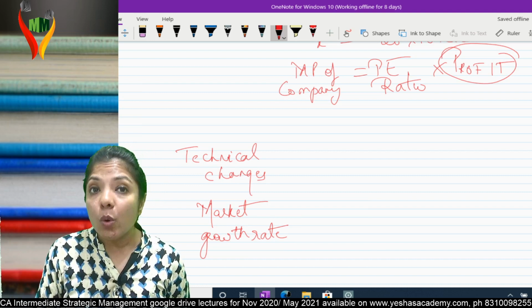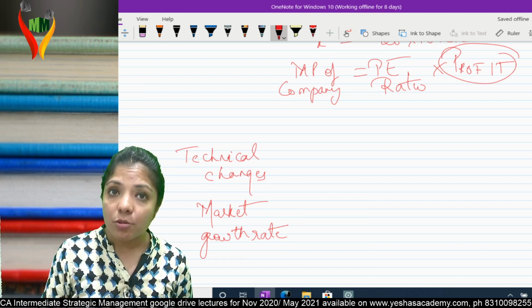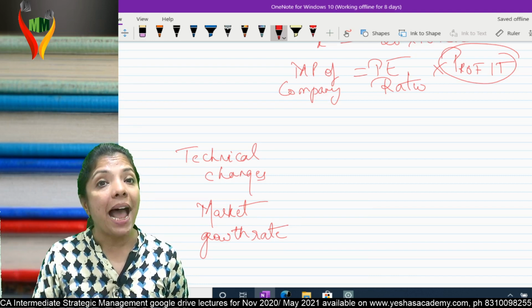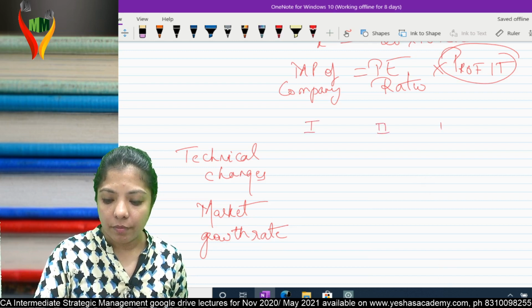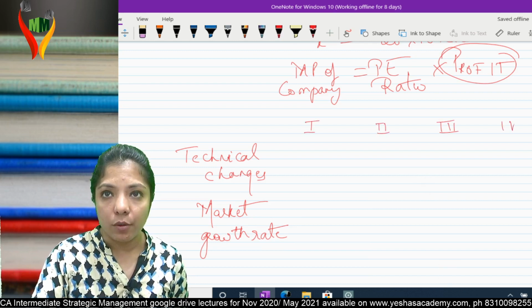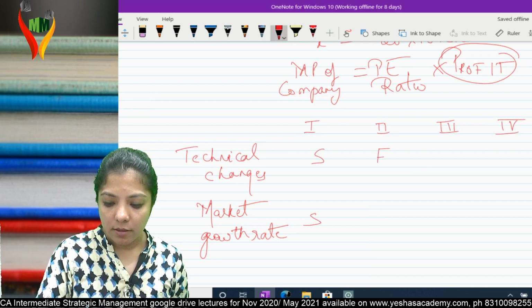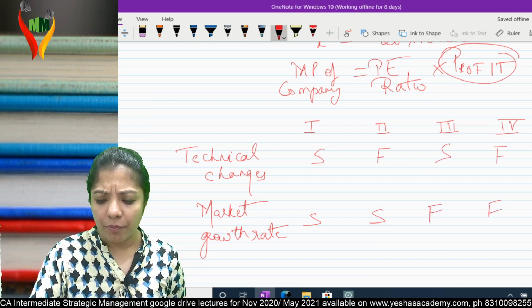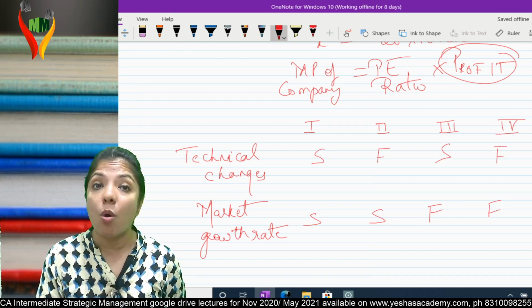Now, I don't know exactly what is going to happen. Is technology going to change very fast or not? Is demand there or not? I don't know. But I know what all can happen. There can be four scenarios: both are slow; slow, fast; fast, slow; both are fast. Simple. If a cricket match is there, I don't exactly know what is going to happen, but I know what all can happen.